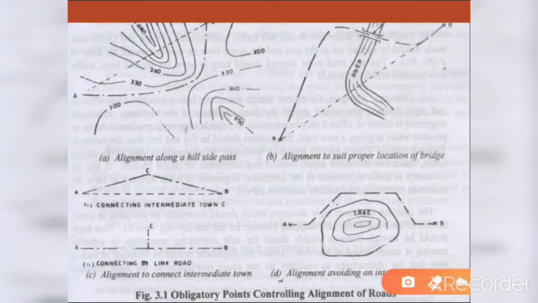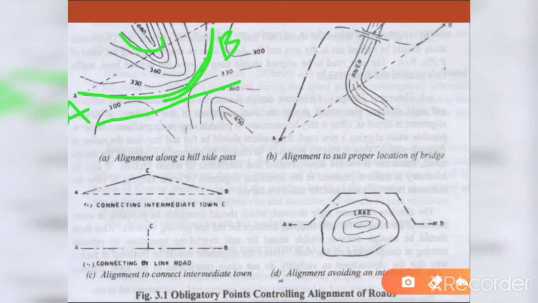Hillside pass means you have to choose the alignment in such a way that the elevation is less. Here the highest elevation is 480. Here you observe I am making an alignment in such a way that the elevation is 300 only. See, this is the pass. To go from A to B, it will be the suitable position. Like that. So this is one of the obligatory points.